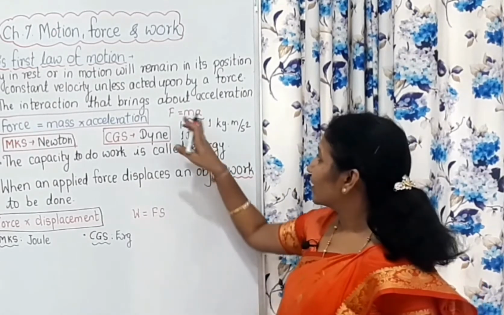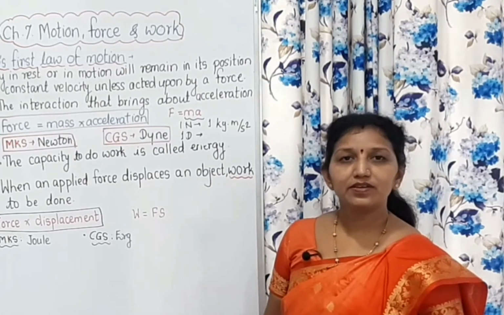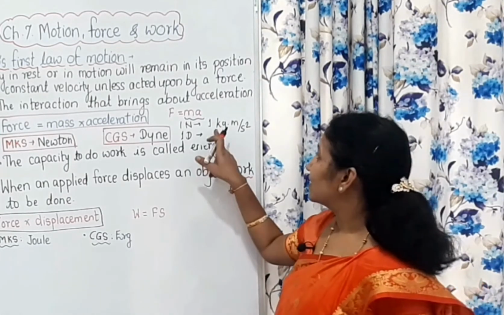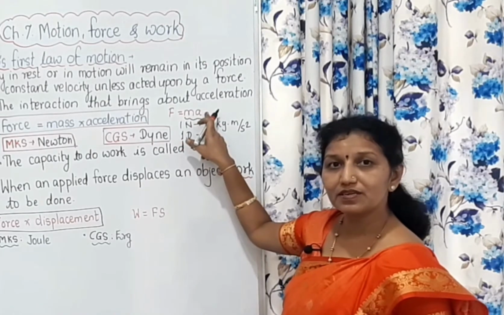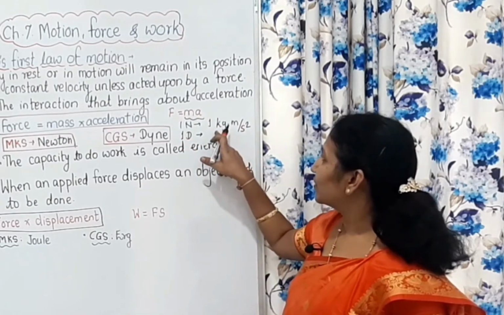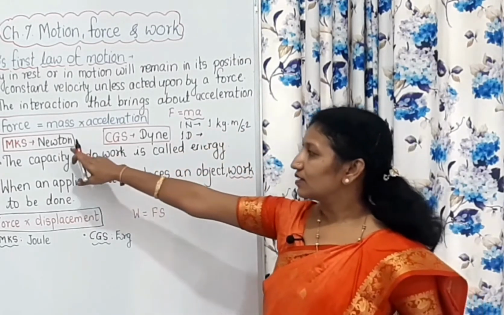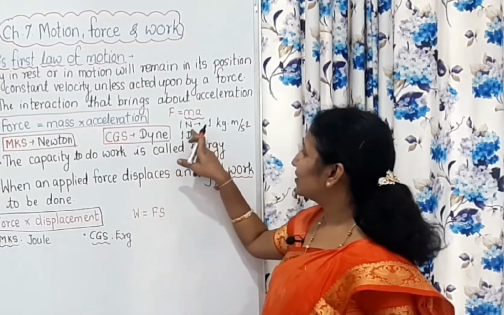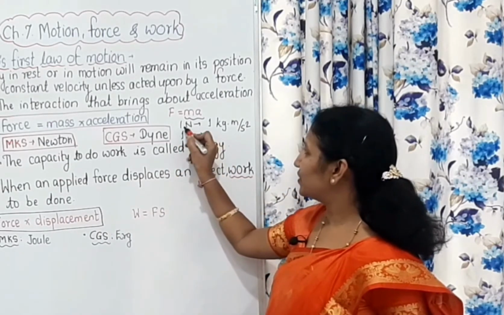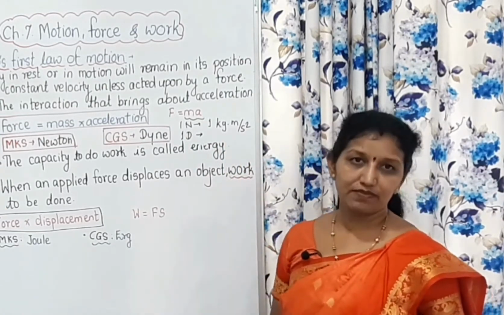How? See, mass in the MK system, its unit is kilogram. In the MK system, the unit of acceleration is meter per second square. So kilogram meter per second square is the unit of force, but it is given the name Newton. That's why 1 Newton is equal to 1 kilogram meter per second square.